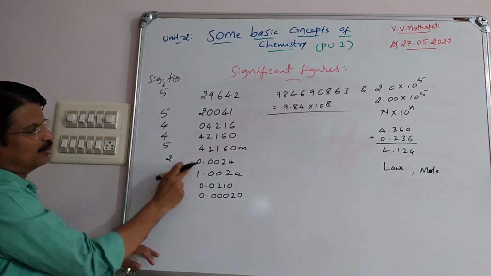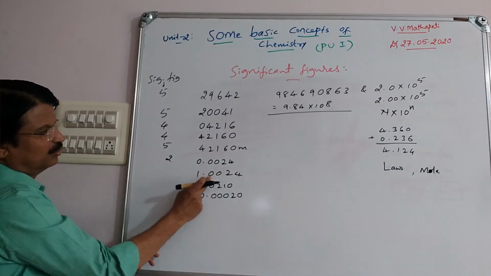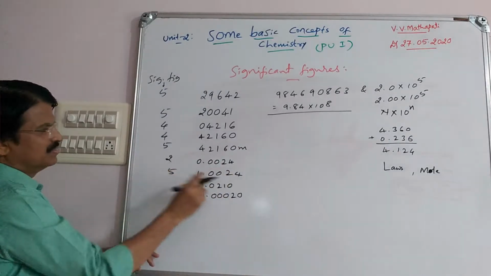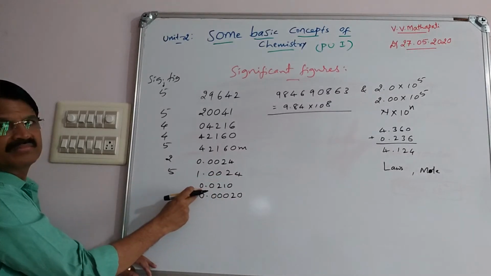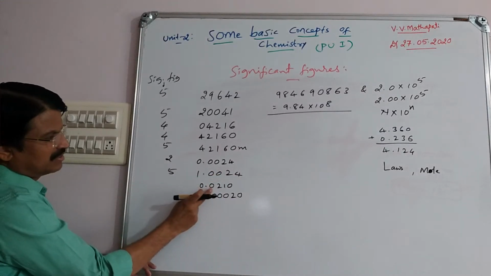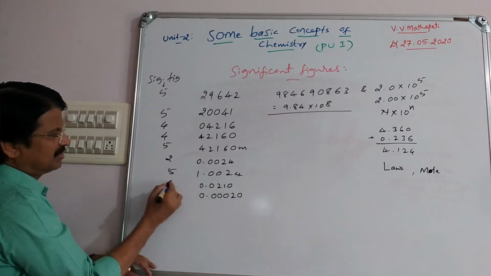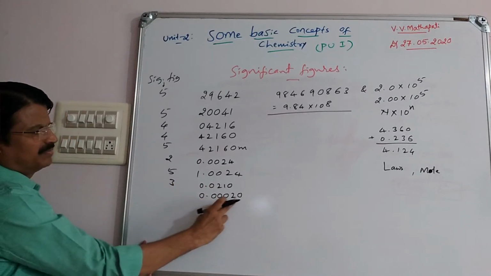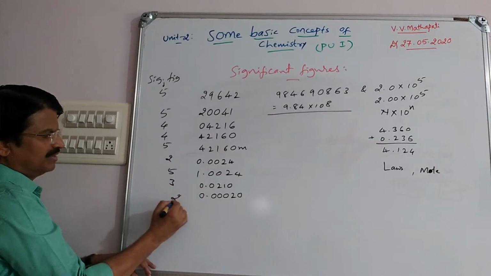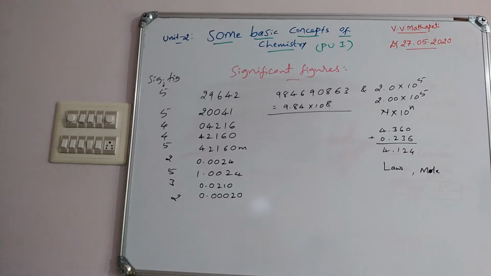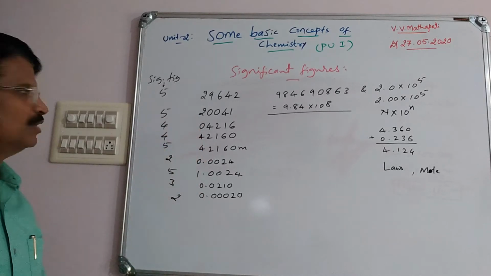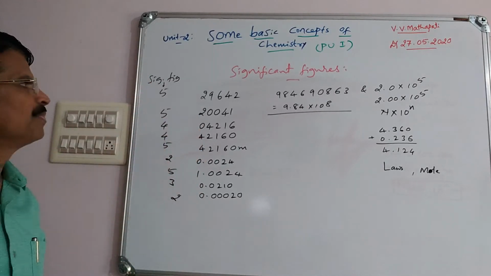Next, one more than 0. Therefore 1, 2, 3, 4, 5: significant figures 5. Then 0 point, but this zero is not considered; 2, 1, 0 means 3 significant figures. And here only 2 significant figures. So such values are given in the question paper, and you would write the significant figures.